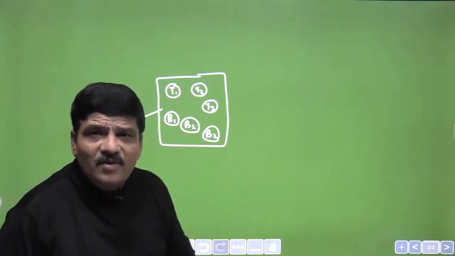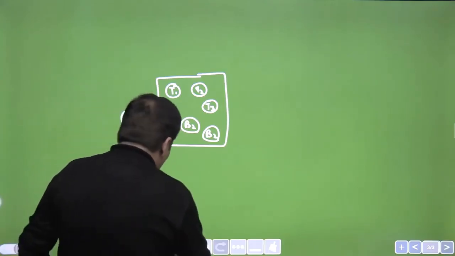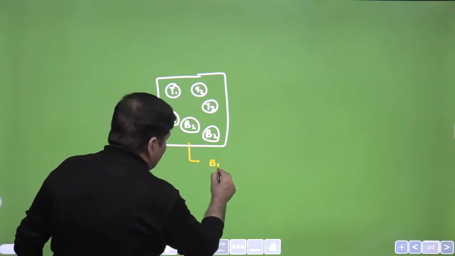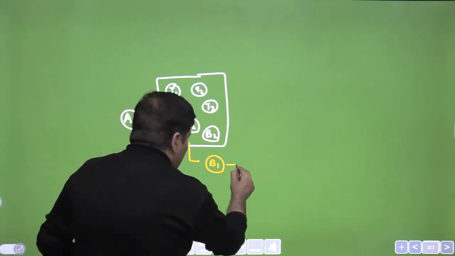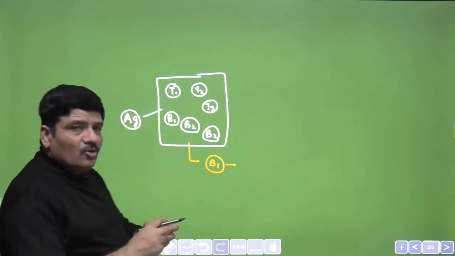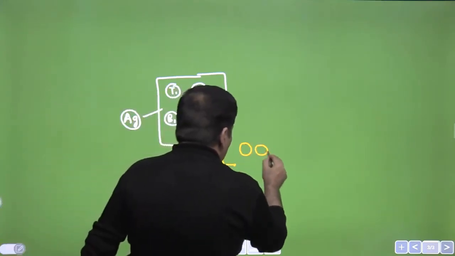Not every T cell will be identifying it. Say, for example, if it is identified by B1, then immediately on identification of the antigen, the B1 undergoes cloning, so it makes a large number of its own type of cells.